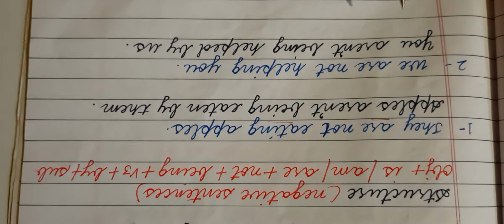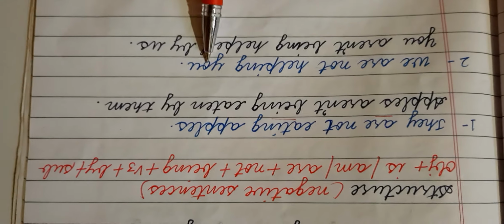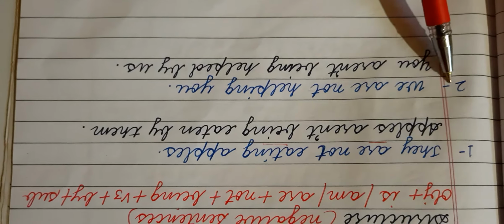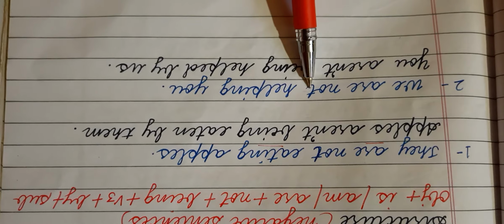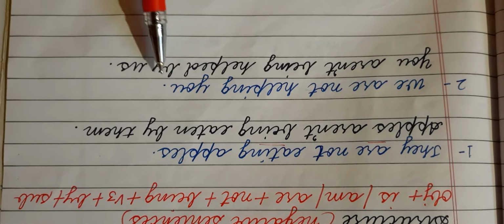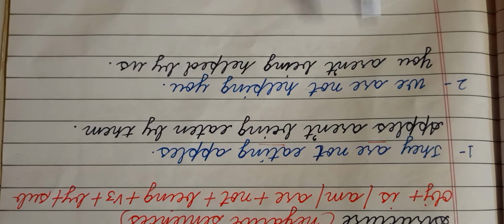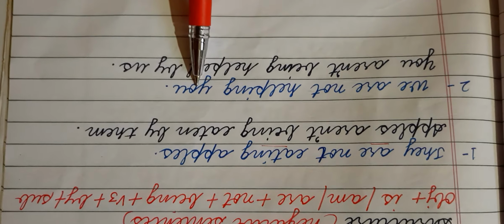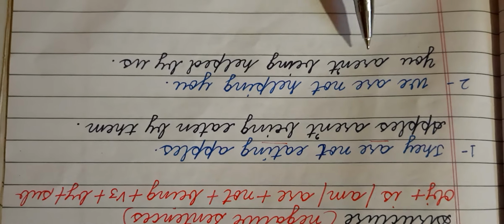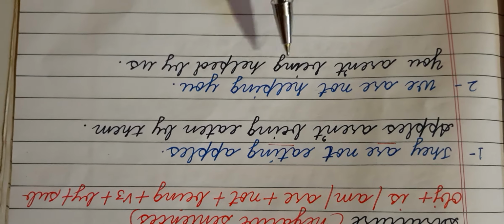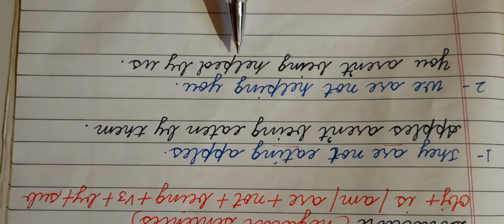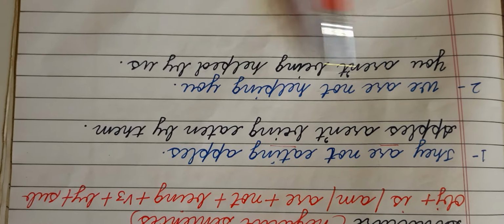Now look at the next one. We are not helping you. We is the subject, are helping is the verb, not again tells that it is a negative sentence, then you is the object. So first we have to write down the object, you, are not or aren't, that is your wish. After that being, then the third form of the main verb, helped, then by, and we will become us here.